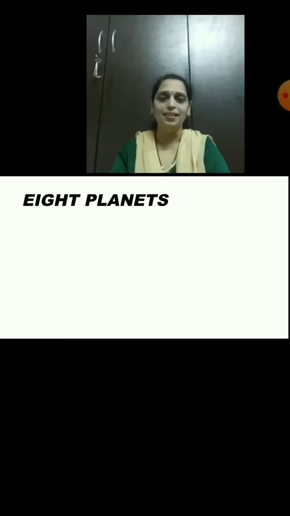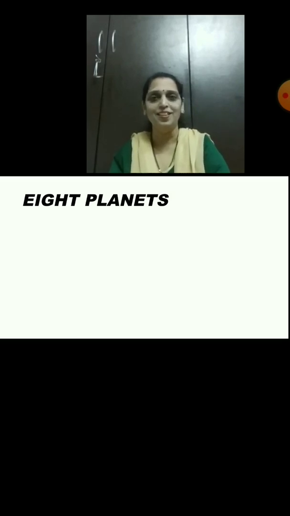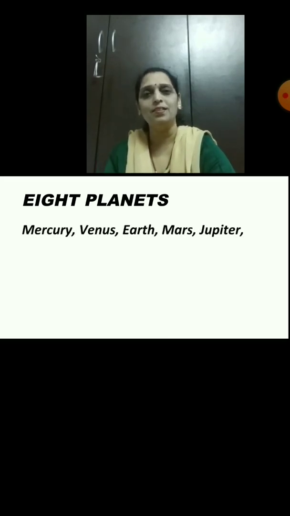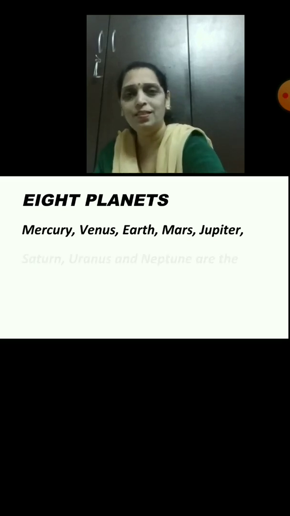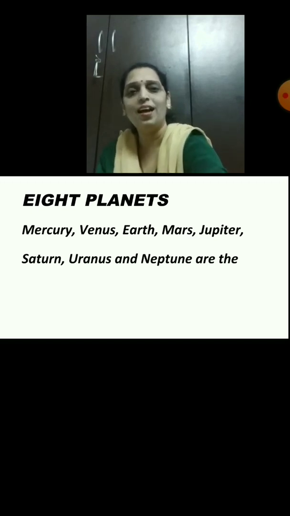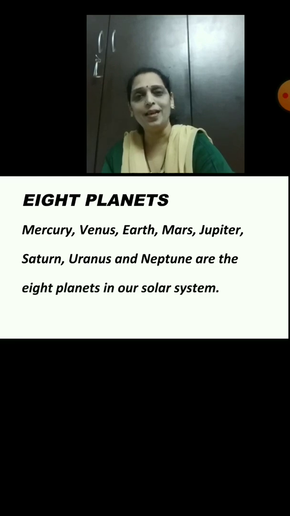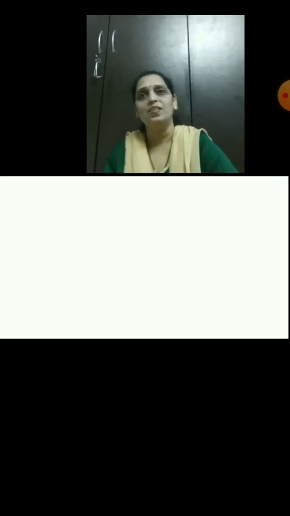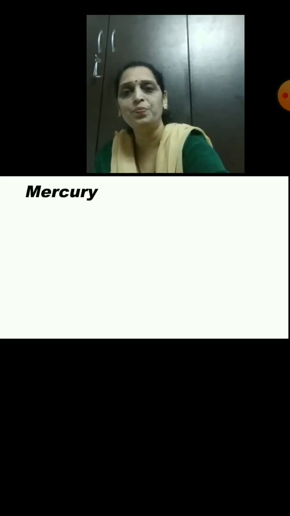8 planets. Which are they? Yes, right. Just as we have seen, Mercury, Venus, Earth, Mars, Jupiter, Saturn, Uranus and Neptune are the 8 planets in our solar system. Now we will study the 8 planets in detail. The first planet, Mercury.